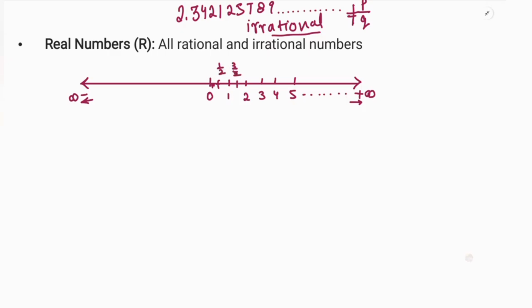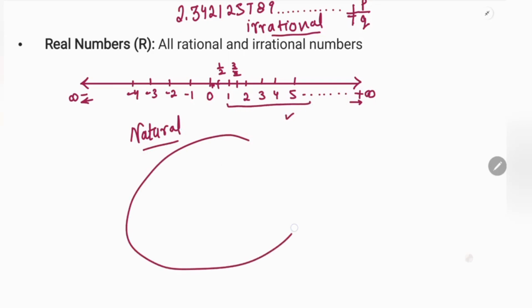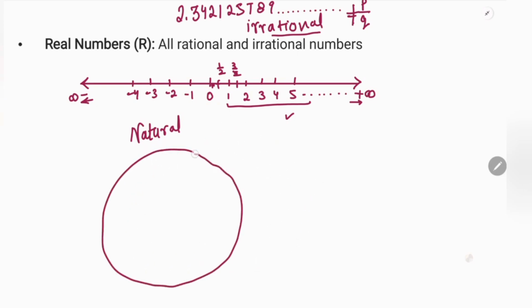So it has fractions and all those numbers, rationals, irrationals, all those numbers lie on the real line. Like all the numbers we have studied till now. What numbers have we studied? Natural numbers, right? So natural numbers are here: 1, 2, 3, 4, 5. Now the real line is the biggest. Real numbers are the largest.